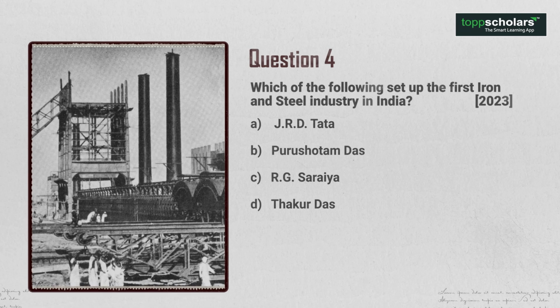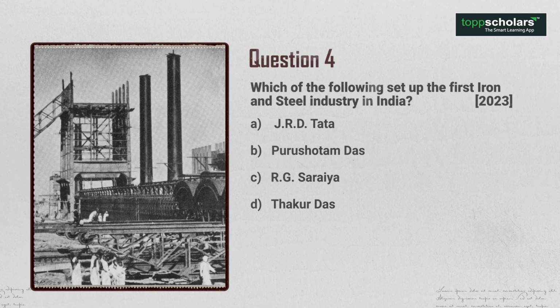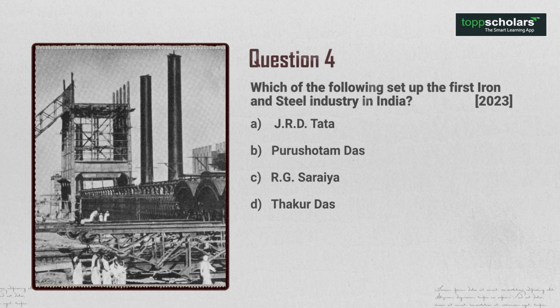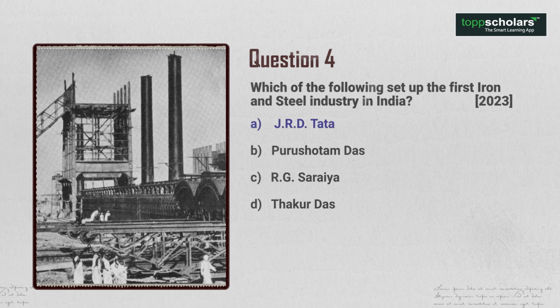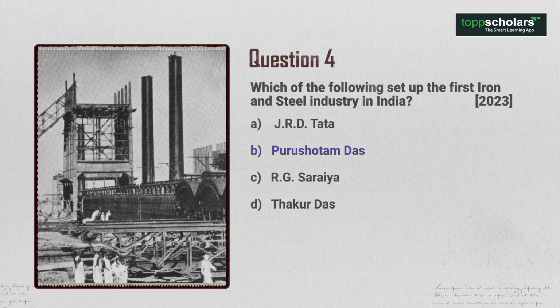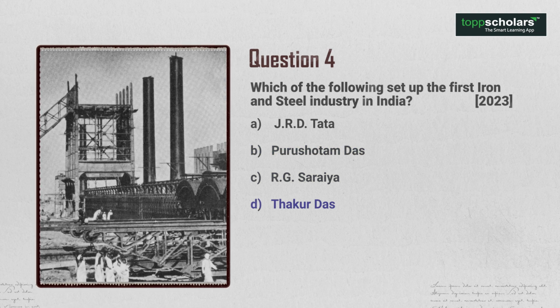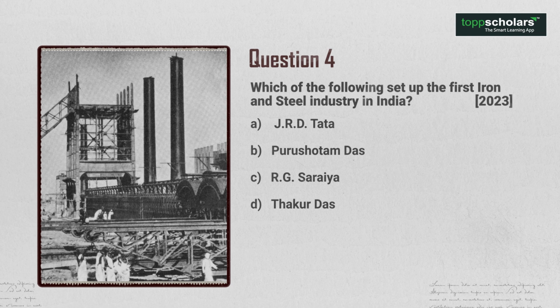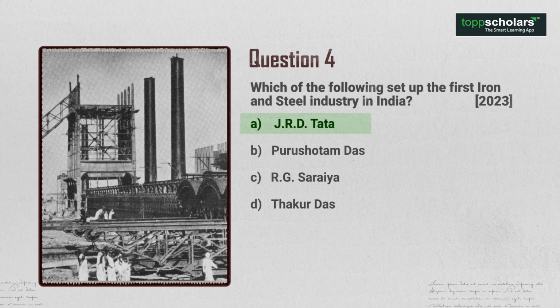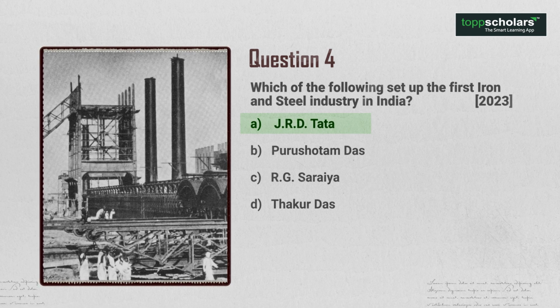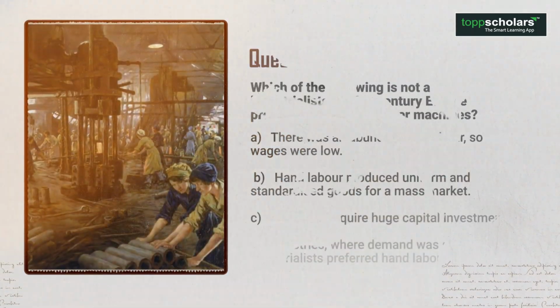Question 4. Which of the following set up the first iron and steel industry in India? 2023. A. J.R.D. Tata. B. Purushottam Das. C. R.G. Saraiya. D. Thakur Das. The answer is option A. J.R.D. Tata, Tisco, 1907.